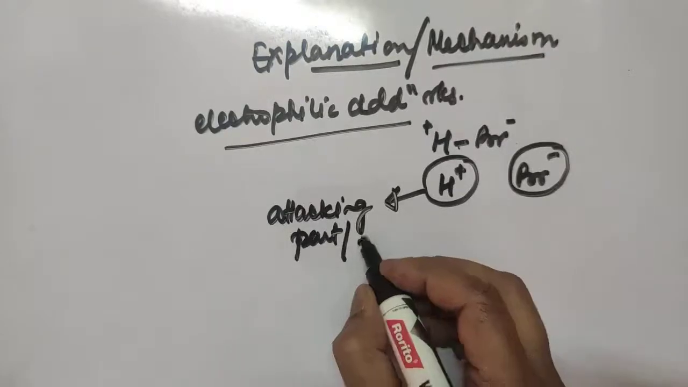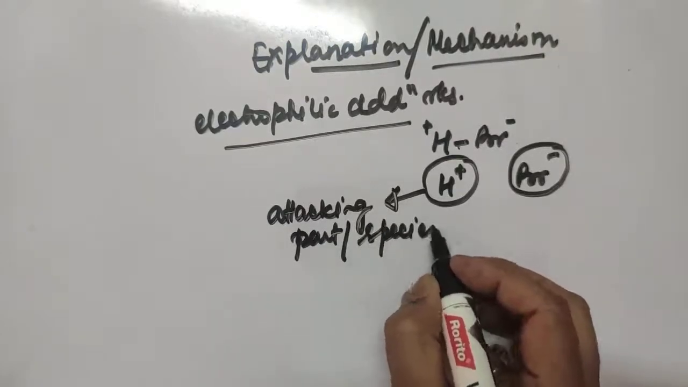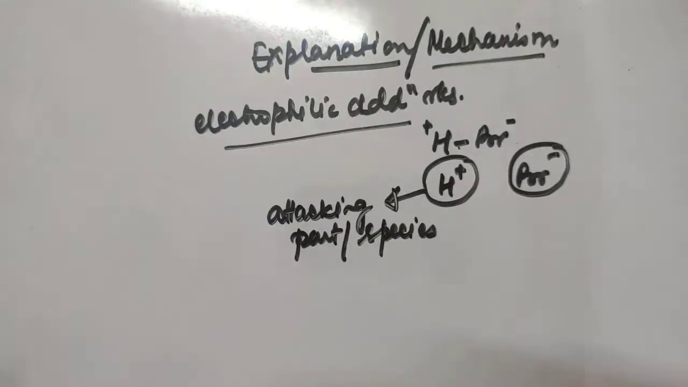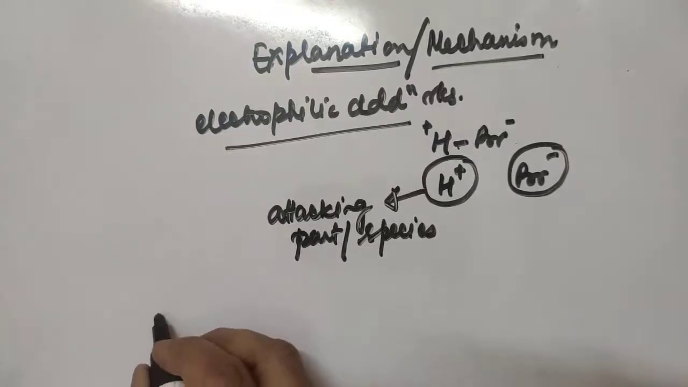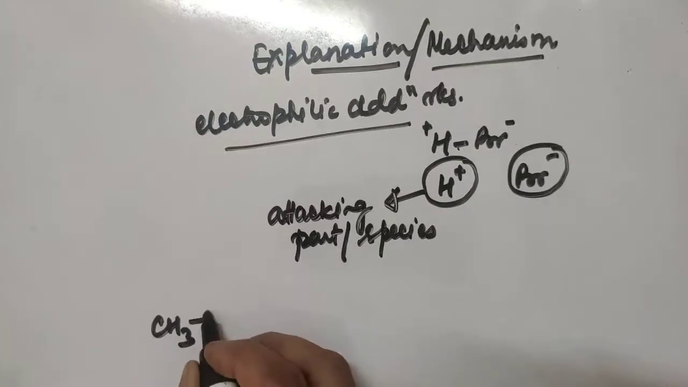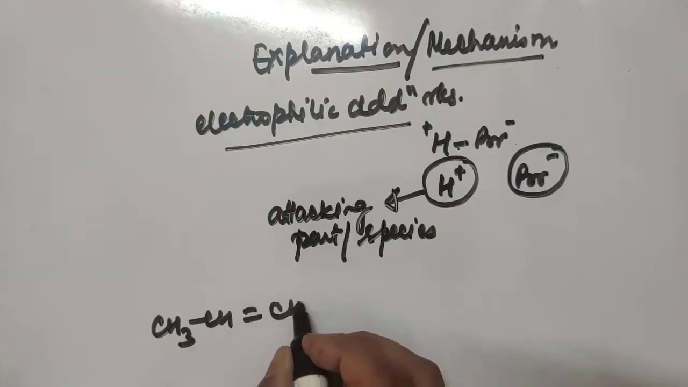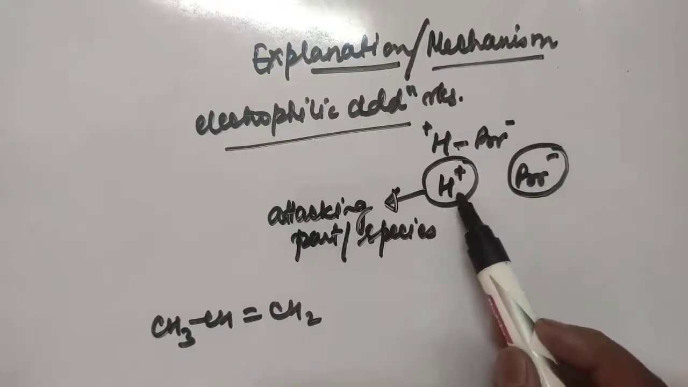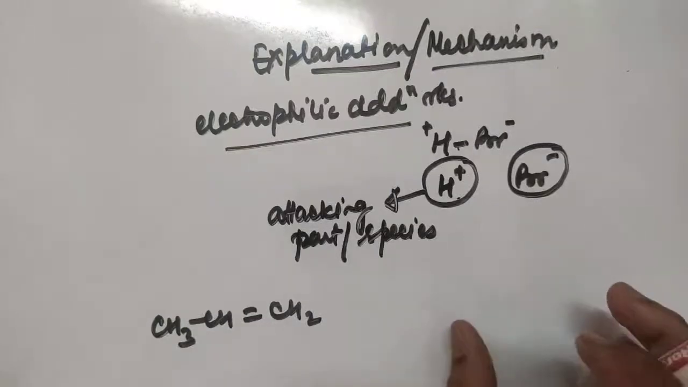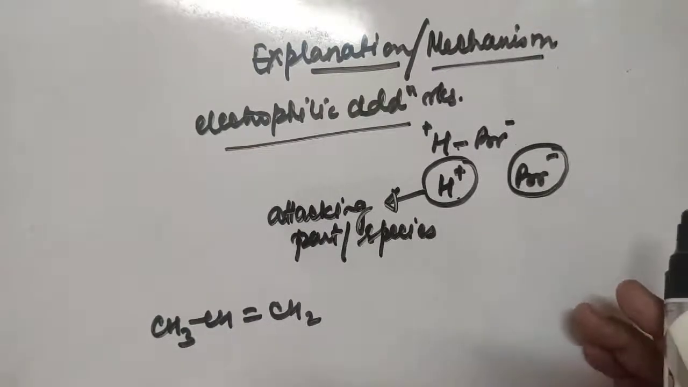Attacking part or attacking species. Okay. Now, during the addition of HBr to propene, suppose we are taking propene, CH3, CH double bond, CH2. Okay, the first step involves the addition of proton. Here it is the electrophile and this is the addition of proton. The first step, addition of proton.